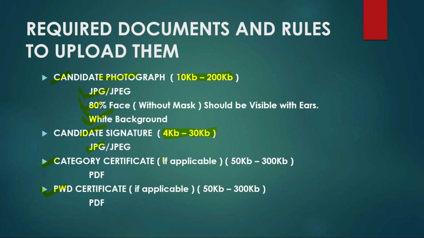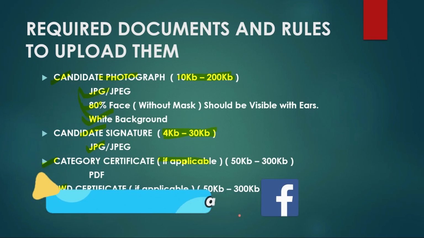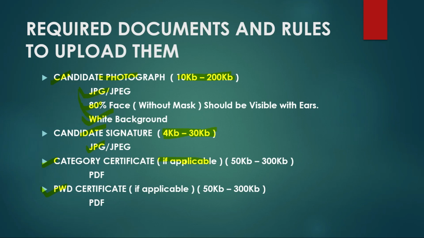Now coming to the category certificate, it is if applicable. If during form filling you fill General EWS, you need to upload the EWS certificate. SC certificate, ST certificate, or OBC NCL certificate should be uploaded. If and only if you give the category there, then you need to upload the category certificate here. If you gave General, there is no need for any certificate; it won't ask for any certificate uploading. The format should be PDF and the size should be 50 KB to 300 KB.